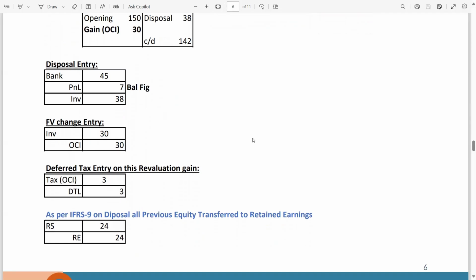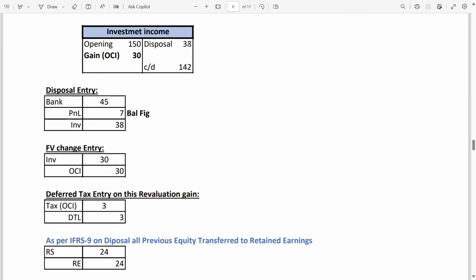First, the disposal entry. Bank, meaning disposal proceeds of 45 million, which Warburg gets on the sale of this investment. The investment carrying amount is 38. Look, this one we have entered on the credit side of disposal, investment 38. So the balancing figure is the gain, which goes in P&L, of 7. Why in P&L, not in OCI? Because we are selling it. This is not a change in fair value. Change in fair value will go in OCI/OCE.